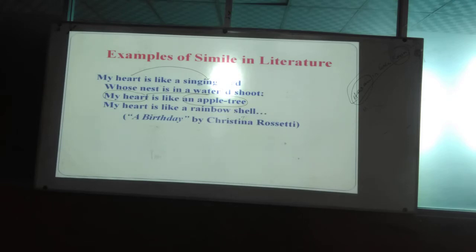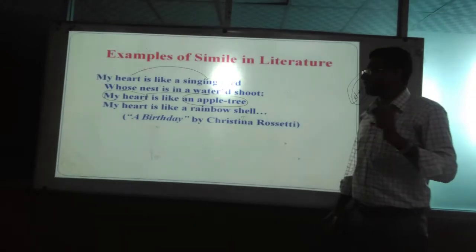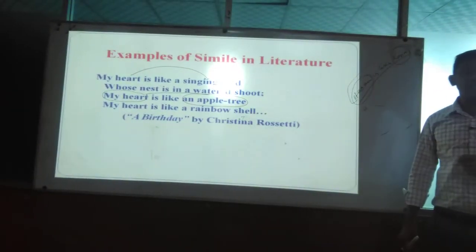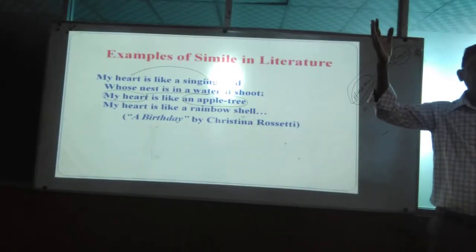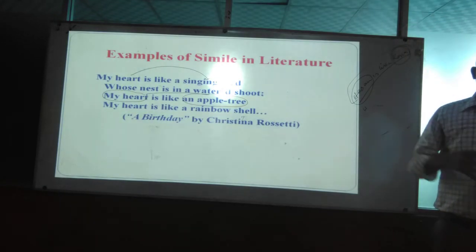And another comparison we have seen in the last line: my heart is like a rainbow shell. You have seen the rainbow, the different colors, a combination of seven colors, okay? So here a rainbow shell is compared to beauty, happiness, joy, and innocence, because it happens just after the rain. At that time the environment becomes completely fresh. So here the heart is compared.